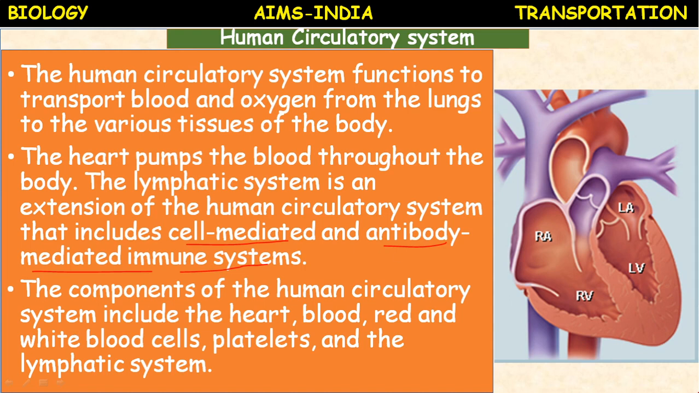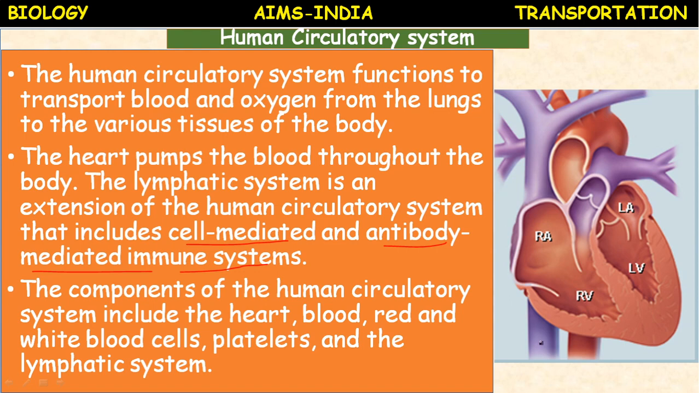Okay, now come to the heart. Human heart is how many chambered? Four chambered: right auricle, left auricle, right ventricle, left ventricle. So this is a simple picture, internal structure. It possesses several valves which prevent the backward flow of blood. So this is a valve, this is a valve. These are the blood vessels.